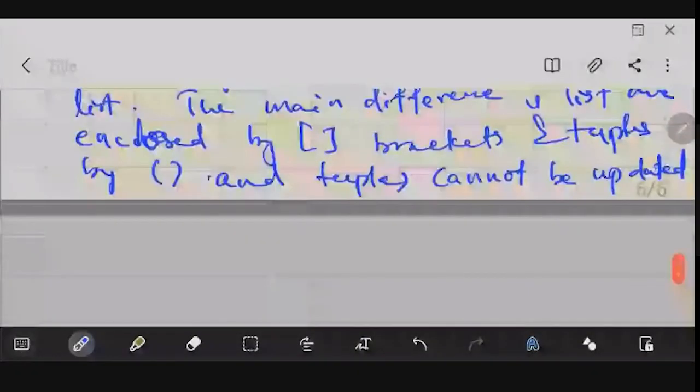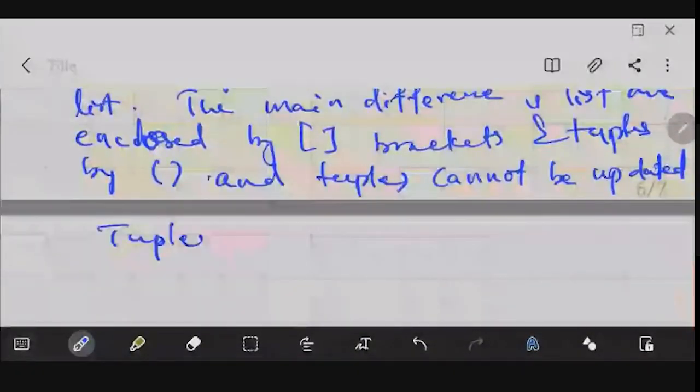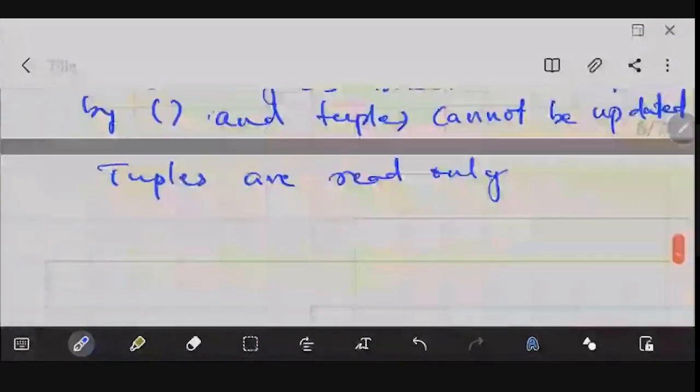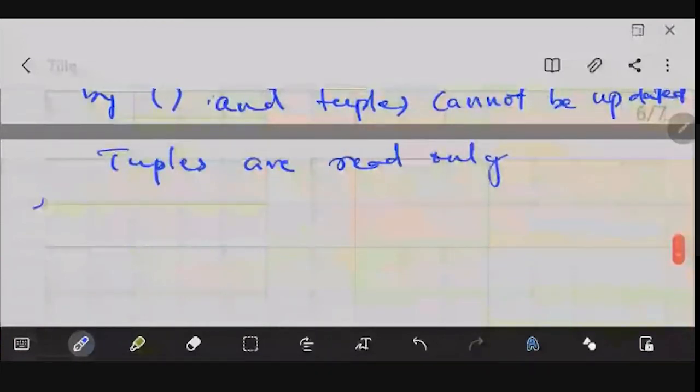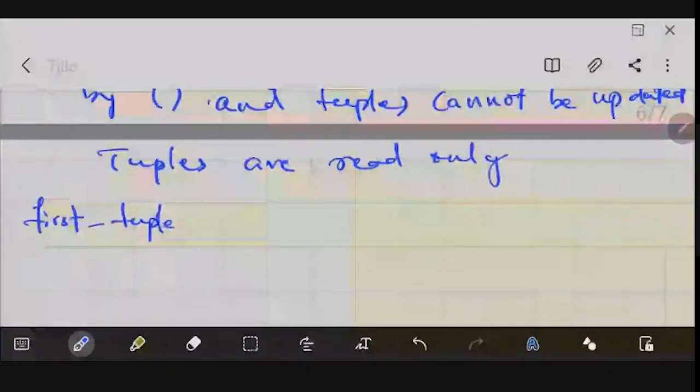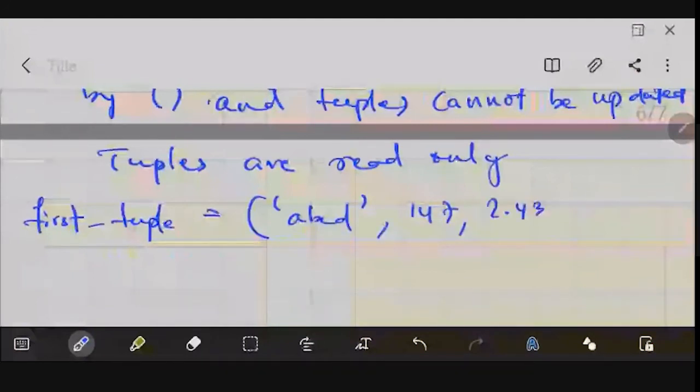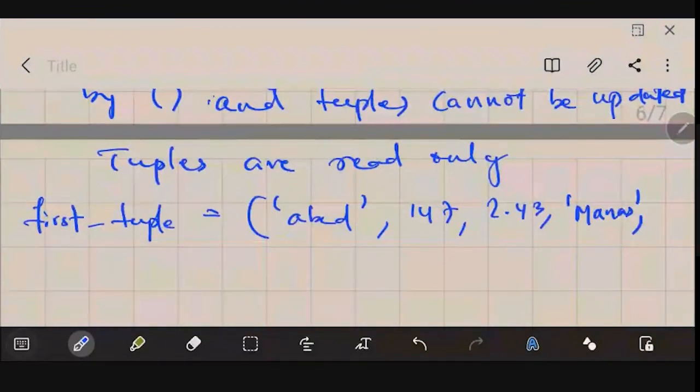Okay, so they are basically read only, and let me write that also. Tuples are read only. You cannot make any modifications in it. So, example, let me just show you a similar example. Let's say first_tuple is equal to, in brackets, ABCD, 147, 2.43, then let's say minus, then let's say 7. So this way you could actually store.